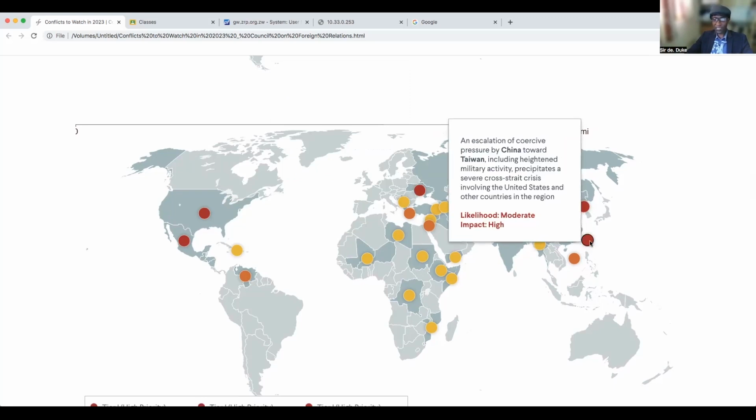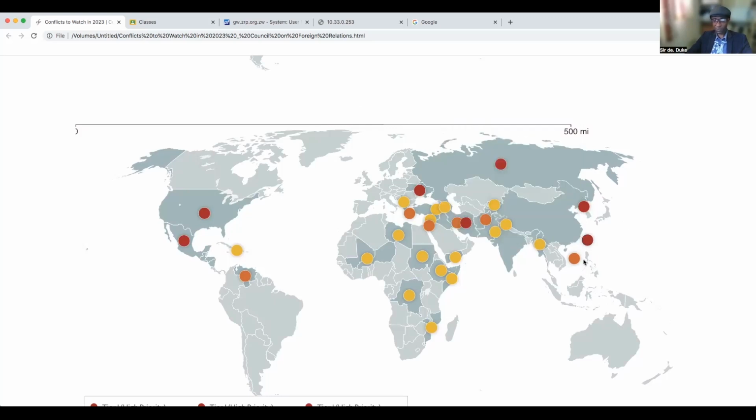Here we have the issue of Taiwan and China, an escalation of coercive pressure by China toward Taiwan, including heightened military activity, precipitates a severe cross-strait crisis involving the United States and other countries in the region. The likelihood is moderate, but the impact is very high. So whatever is going to happen between China and Taiwan, the likelihood is said to be moderate, but the impact will be very high in terms of peace and conflict in the world.